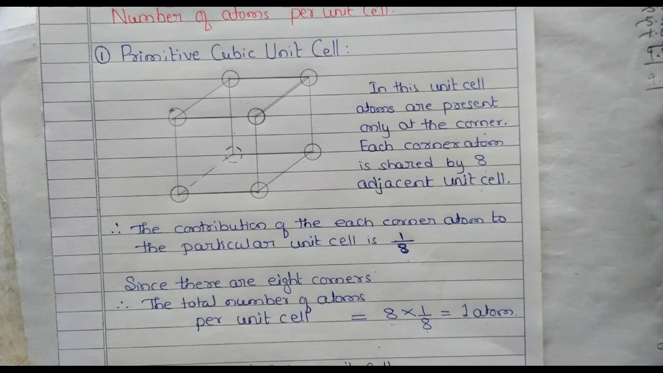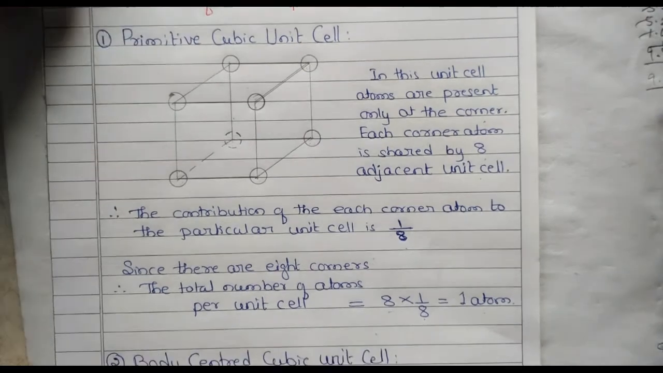So next is body centered. Here also in body centered we have the same type of atoms, that is the corner atoms, but other than this we have one more atom at the center of the body, or center of the unit cell.